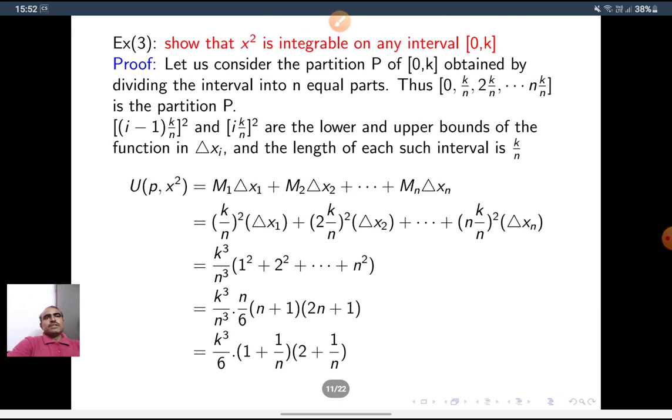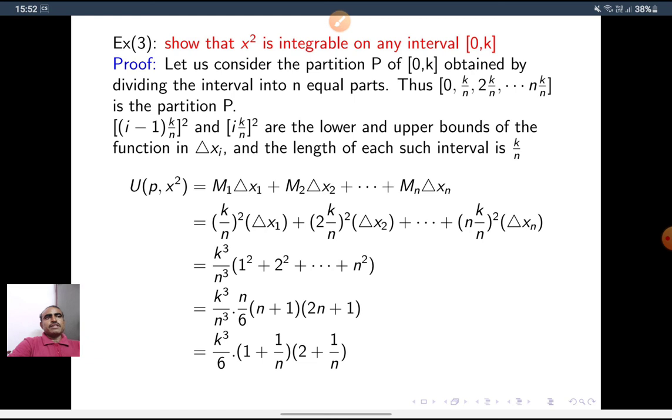Let's see one more example. Show that x square is integrable on any interval [0, k]. First, let us consider the partition P of [0, k] obtained by dividing the interval into n equal parts. We divide the given interval [0, k] into n equal parts. So what we get? The partition P is equal to 0, k/n, 2k/n, and so on, nk/n. These are the points in the partition P.